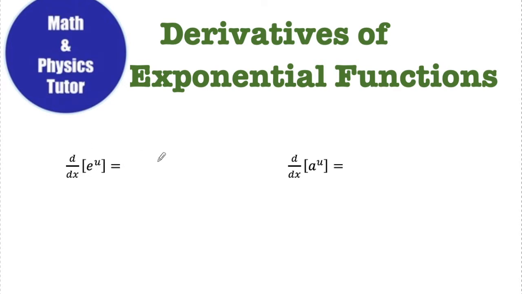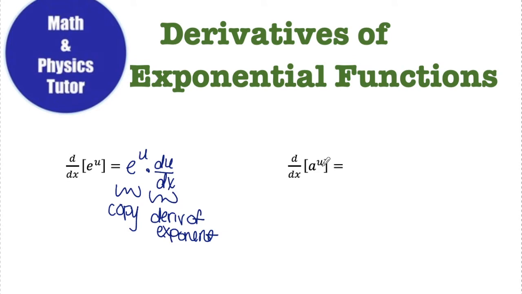So first off, the derivative of e to the u. We'll assume that u is a function of x since I'm taking the derivative of this in respect to x. So that means u could be something like just x, or it could be x squared, x cubed, rad x, really anything in that exponent that has all x's in it. So when I take the derivative of e to the u, the derivative is e to the u times du dx. In words, I like to say copy. So copy what you see, and then multiply by the derivative of the exponent.